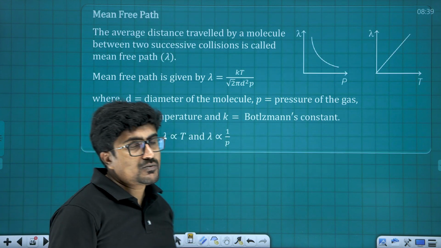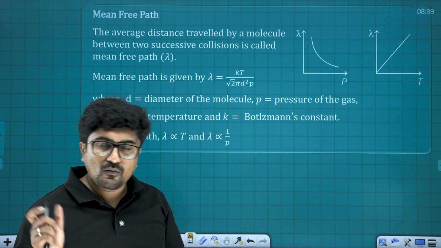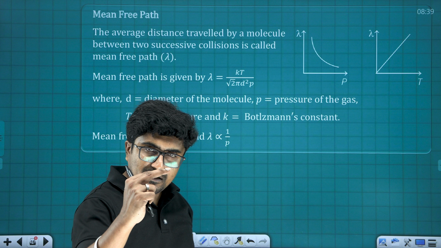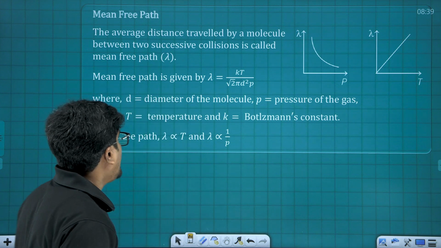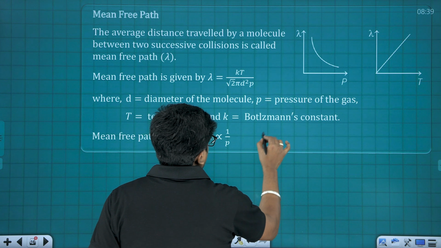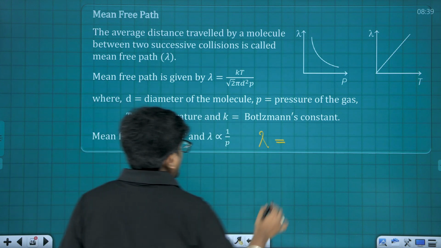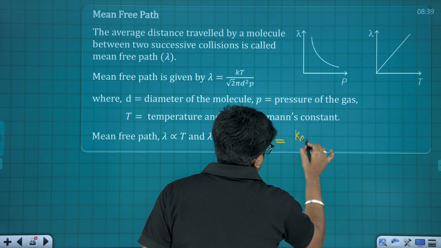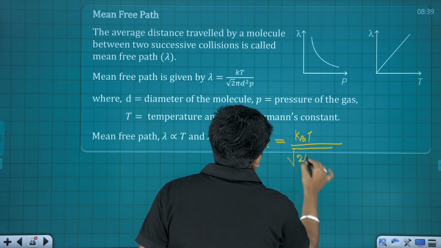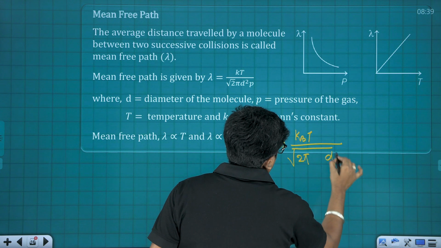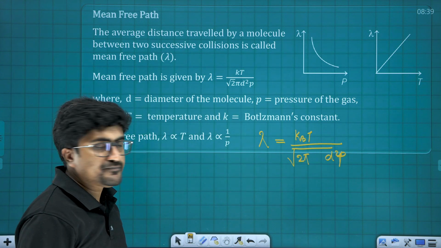We already discussed what is mean free path in the beginning. The mean of the free path. And what is free path? The distance between two successive collision points, isn't it? Fine. So there mean free path is represented by letter lambda, and it is going to be Boltzmann's constant k_B into T, all divided by under root of 2 pi into T square times P, where P stands for the pressure.